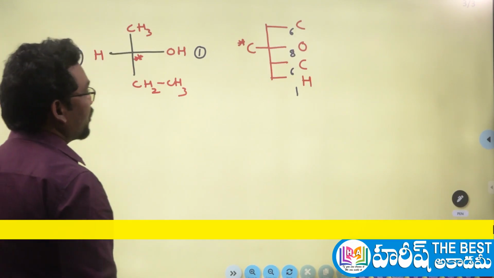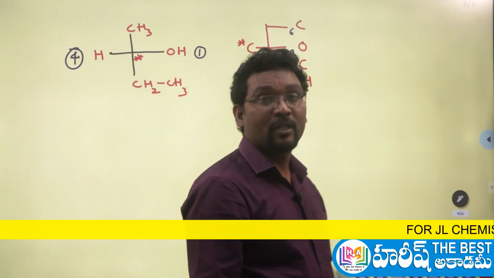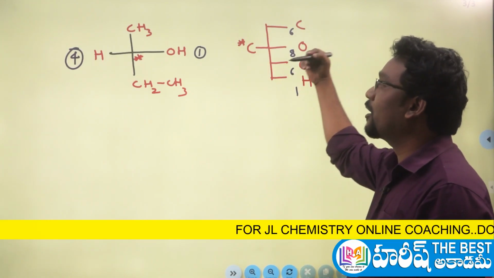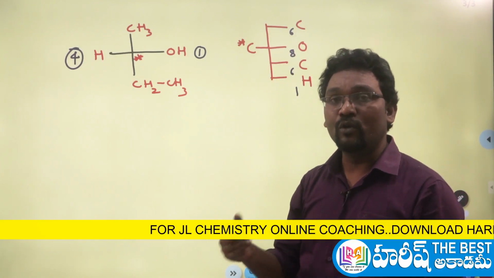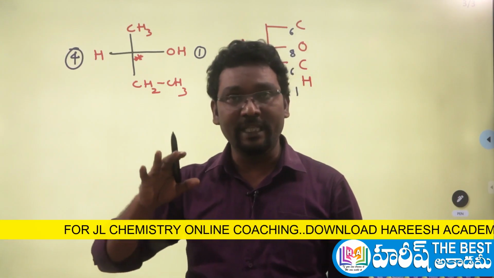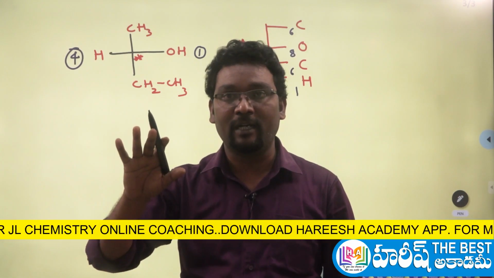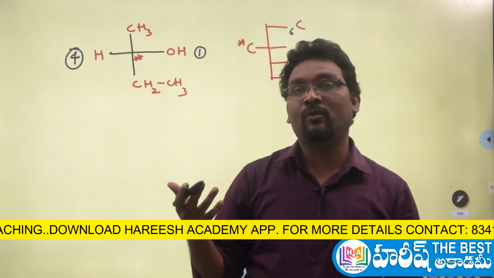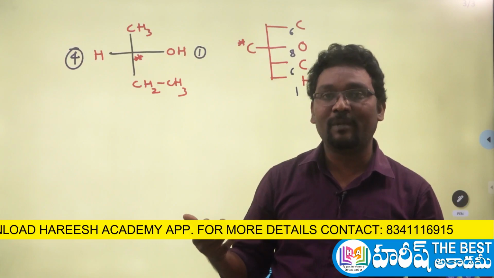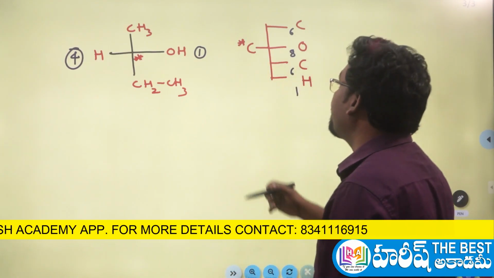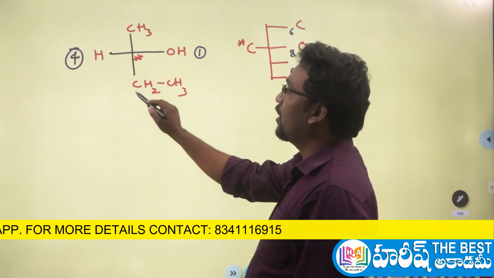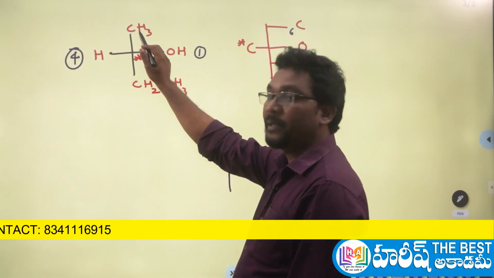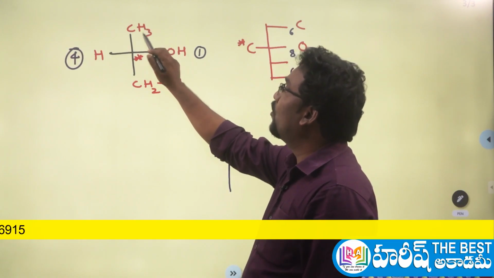Now come to the carbon atoms. Here we know the carbon atomic number is 6, and both atoms have the same atomic number. So how do we decide the priority in that case? At this stage you cannot decide the priority. Then what to do? You have to go through the next further atoms present on them. Here this is a carbon, and this is also carbon with the same atomic number, so you cannot decide. In that case, just go for the further atoms.